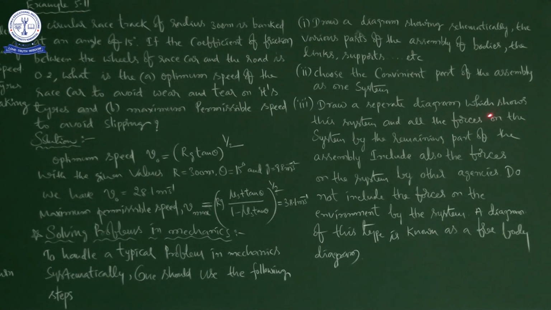This is the important point in the third step. Next, include also the forces on the system by other agencies. Do not include the forces on the environment by the system.